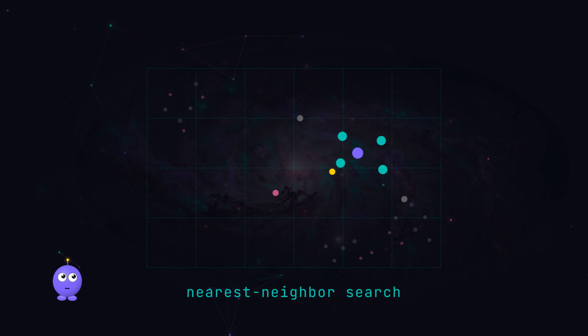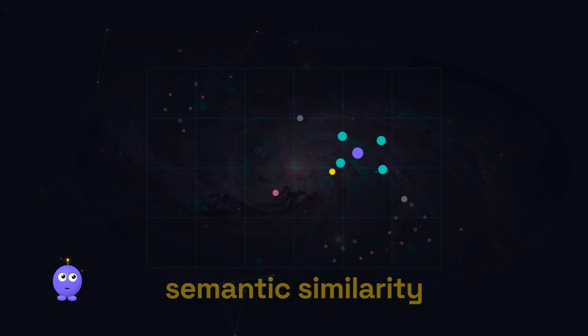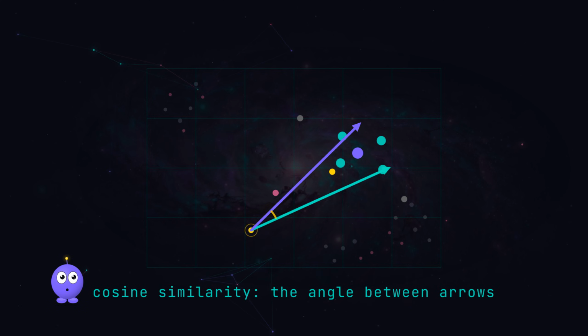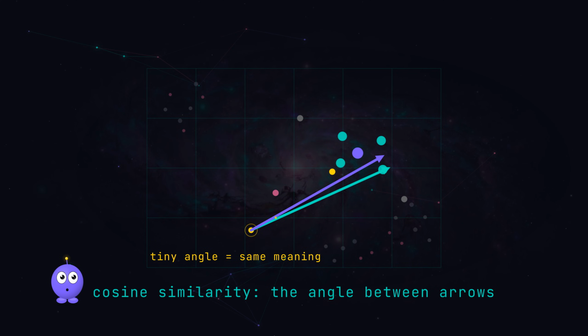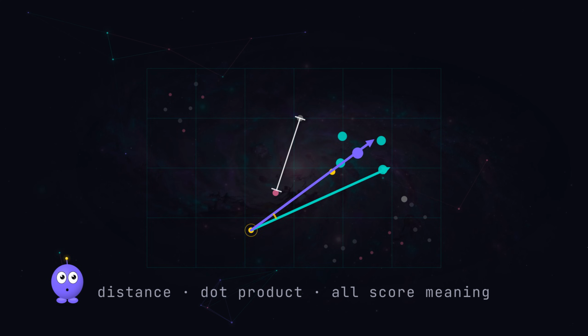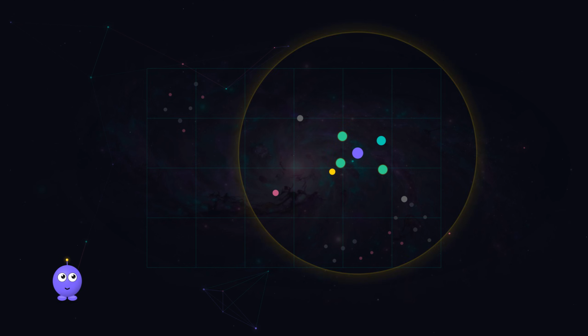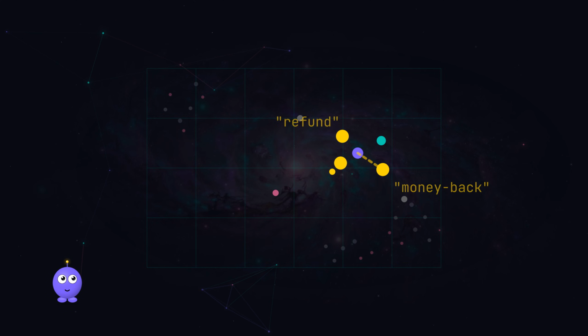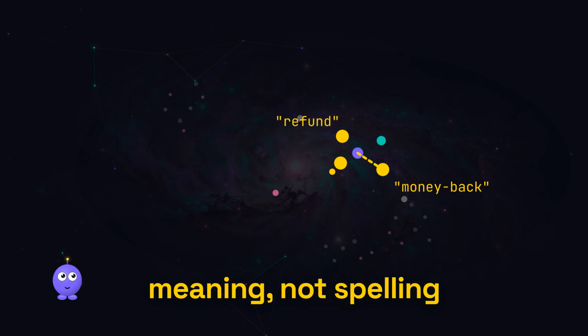That's nearest neighbor search. What we're really after is semantic similarity, how close two things are in meaning, and the common way to measure it is cosine similarity. Draw each point as an arrow from the center and check the angle between them. Tiny angle, nearly the same meaning. Wide angle, unrelated. Other measures exist, plane distance, dot products, but they all score one thing. How close in meaning? Which is why refund can pull a page that says money back guarantee with not one word in common. Searching by meaning, not by spelling.